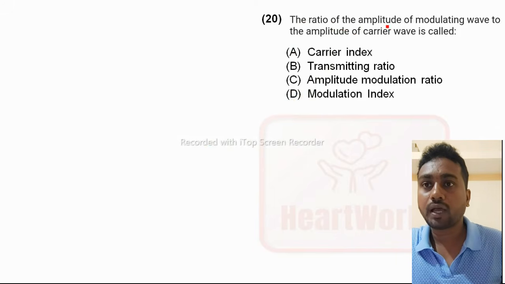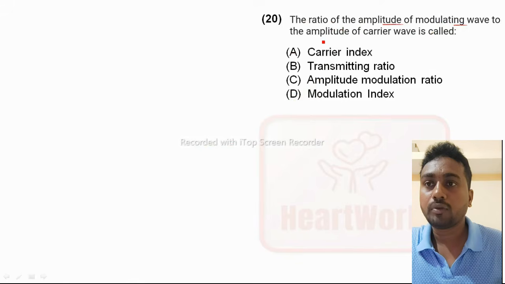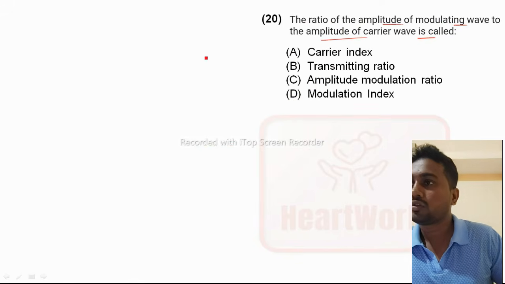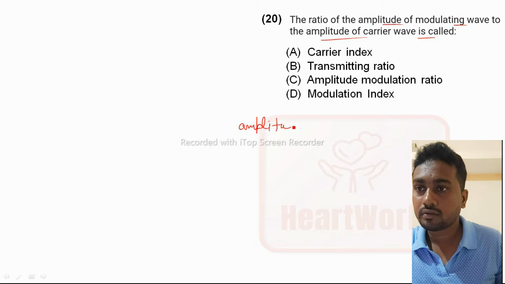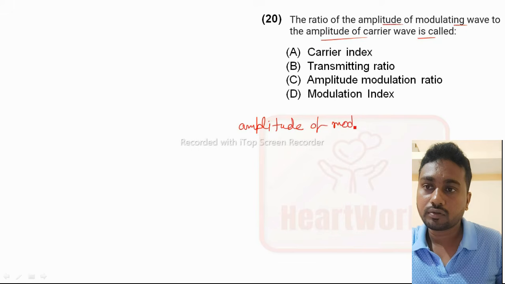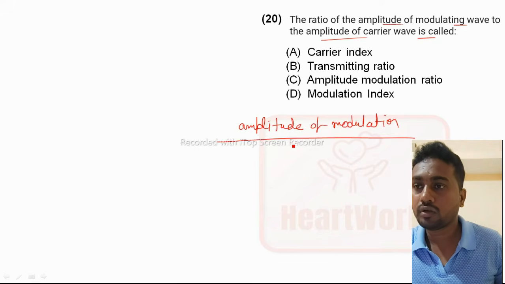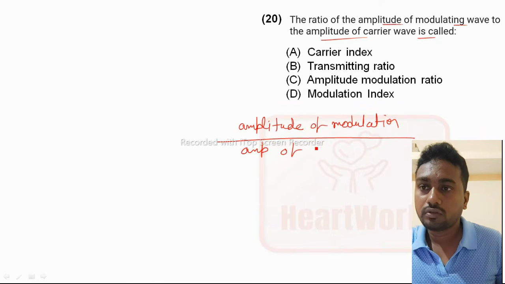The ratio of the amplitude of the modulating wave to the amplitude of the carrier wave is called what? The ratio of the amplitude of modulation to the amplitude of the carrier wave.